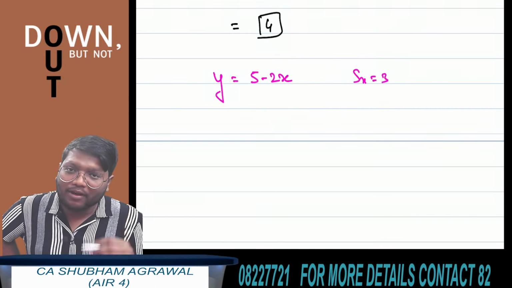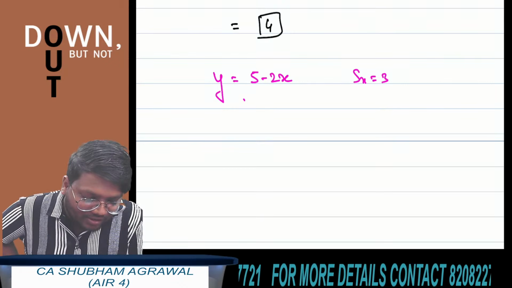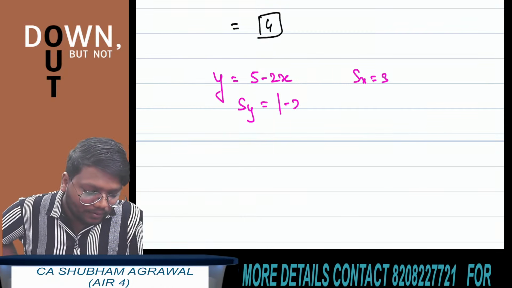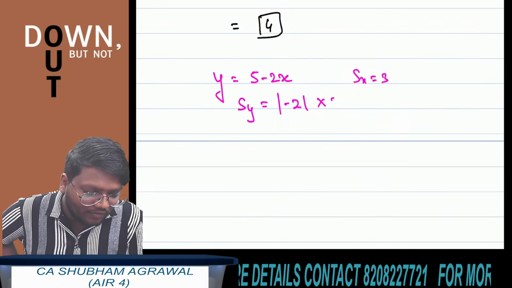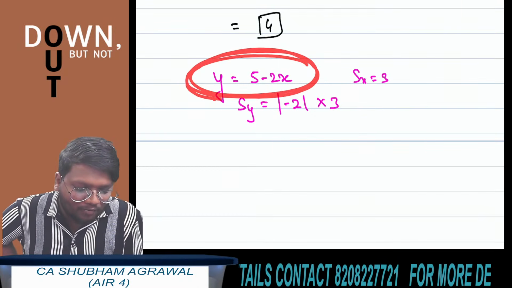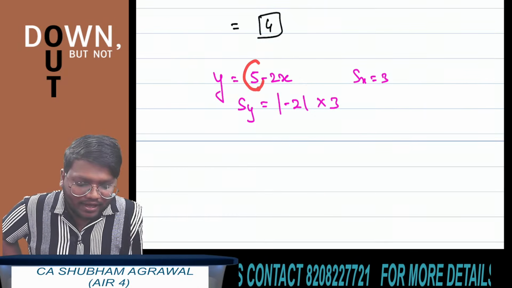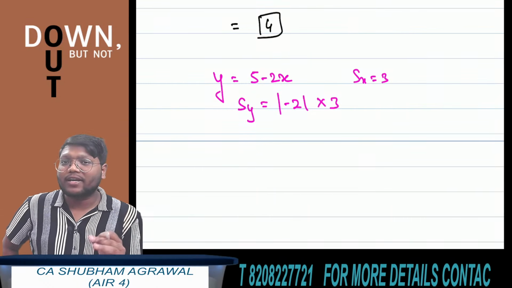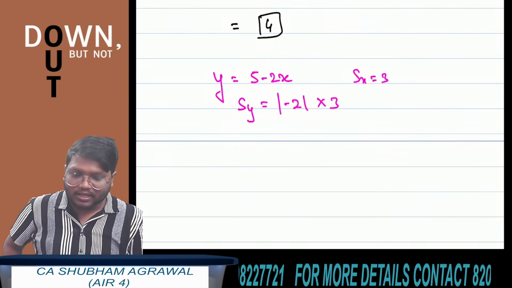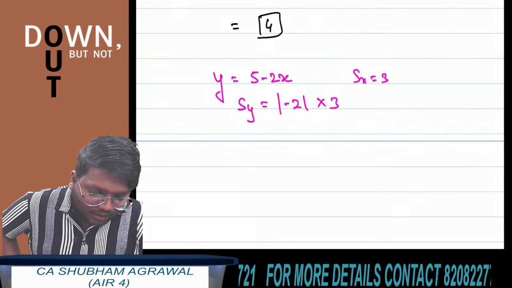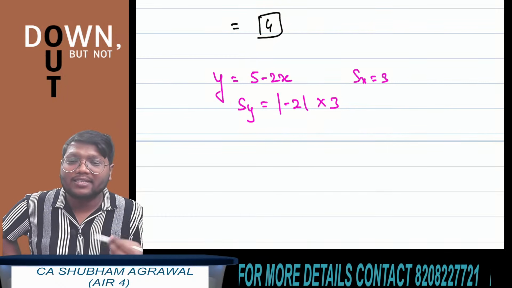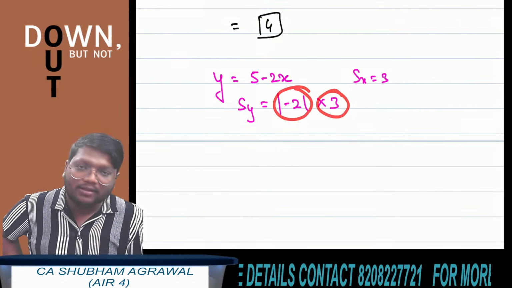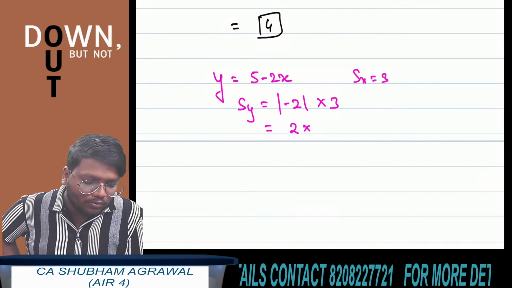So first, we are finding the standard deviation of y. How to find it? The standard deviation of y is equal to the absolute value of minus 2 multiplied by standard deviation of x. Here you can see this is in the form y equals a plus bx. This 5 is change of origin and this minus 2 is what? Change of scale. All measures of dispersion remain unaffected by change of origin but get affected by change of scale. So standard deviation of y is equal to the absolute value of b multiplied by standard deviation of x. So here, absolute value of minus 2 multiplied by 3. Absolute value of minus 2 is 2. So 2 multiplied by 3 is 6.